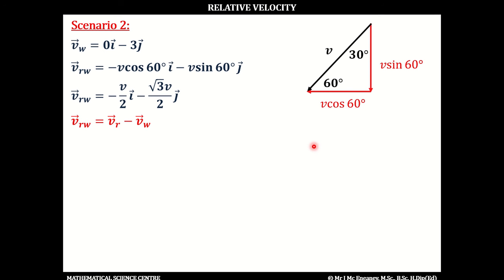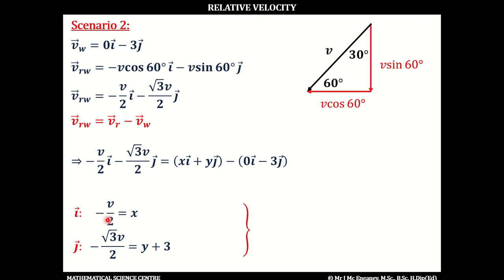So on the left-hand side, we've got minus v over 2 i minus root 3 v over 2 j. And then on the right-hand side, the velocity of the rain, again, is xi plus yj minus the velocity of the woman, which is 0i minus 3j. Once again, equating the coefficients of the i's, we've got minus v over 2 equals x. And then equating the coefficients of the j's, minus root 3 v over 2 is going to equal y plus 3.